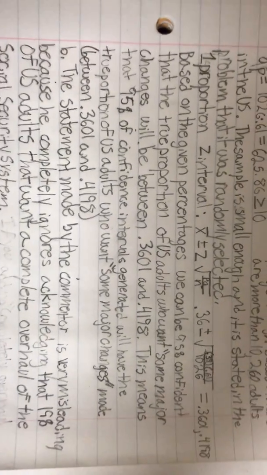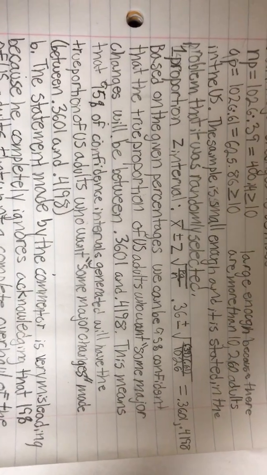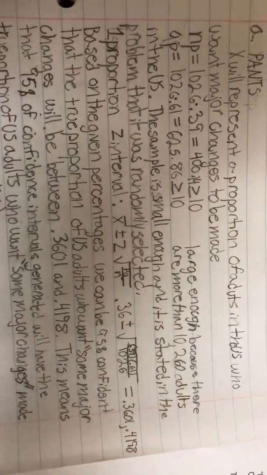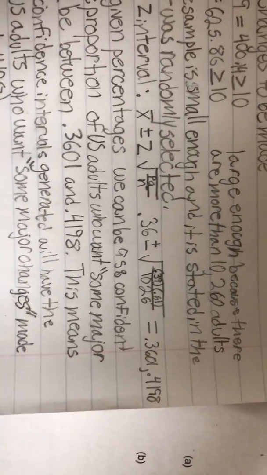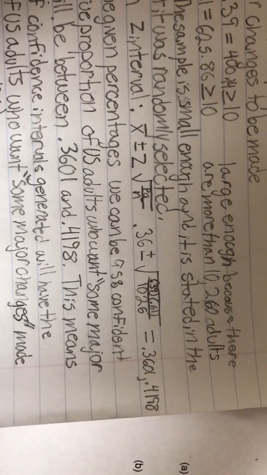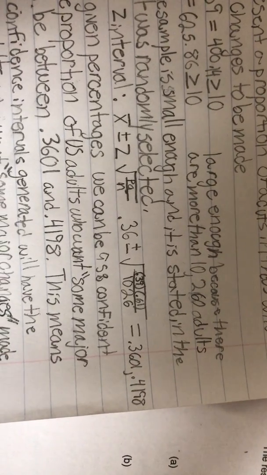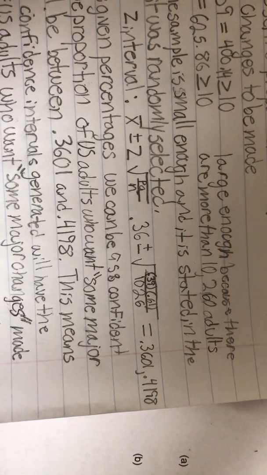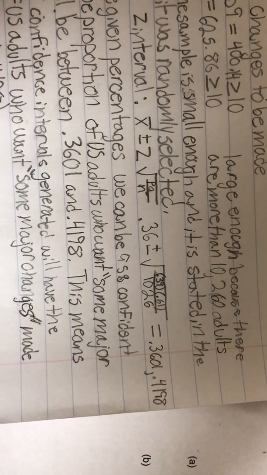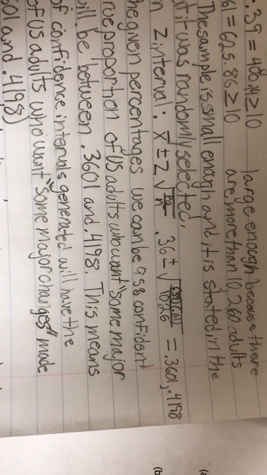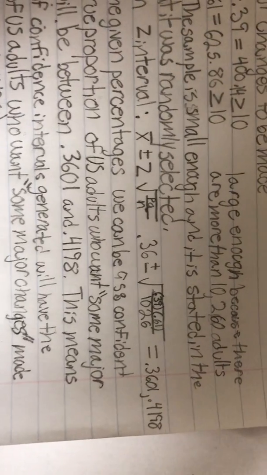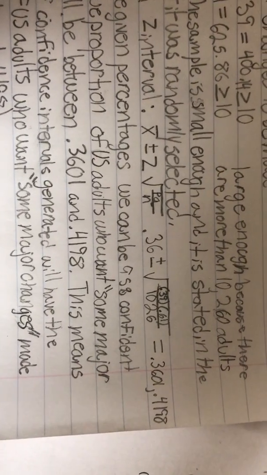So to solve this, we're going to do a 1 proportion z interval. We're going to take p-hat plus or minus z times the square root of pq over n. So we're going to substitute that in, and that's going to give us 0.39 plus or minus the square root of 0.39 times 0.61 over 1,026. And that's going to give us the values of 0.3601 and